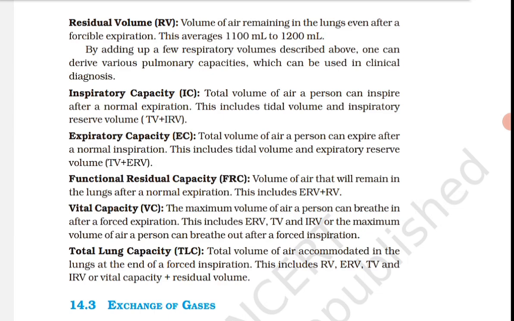Understood? Next is residual volume, RV. Volume of air remaining in the lung even after a forcible expiration. This averages 1100 ml to 1200 ml. ठीक है, 1000 से 1100 ml हो गया ERV, एक्सपिरेटरी रिजर्व वॉल्यूम, और रेसिडुअल वॉल्यूम हो गया 1100 से 1200। ठीक है, याद रहेगा। By adding up a few respiratory volumes described above, one can derive various pulmonary capacities which can be used in clinical diagnosis.